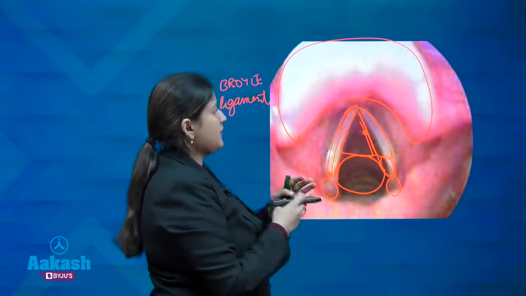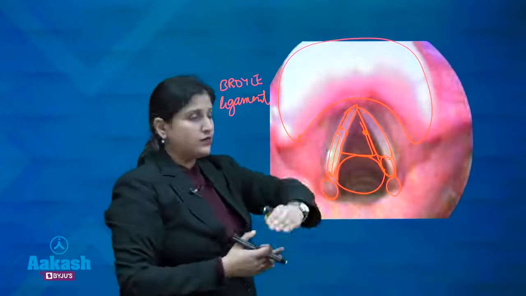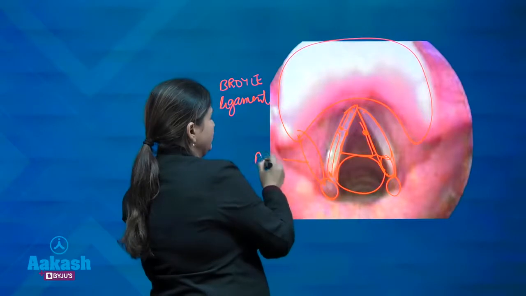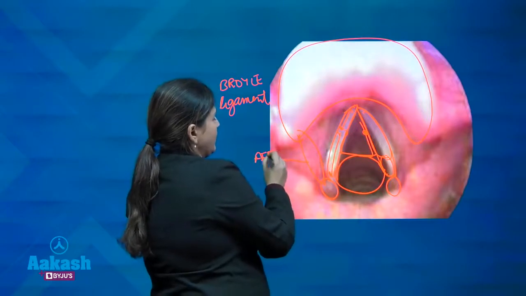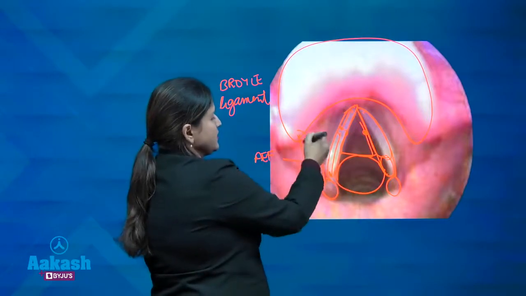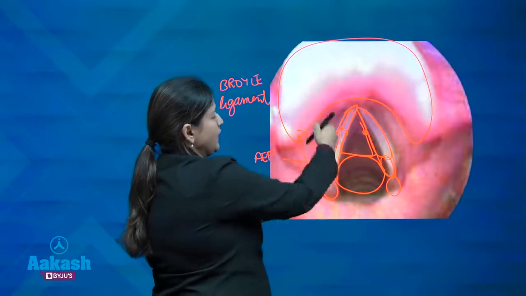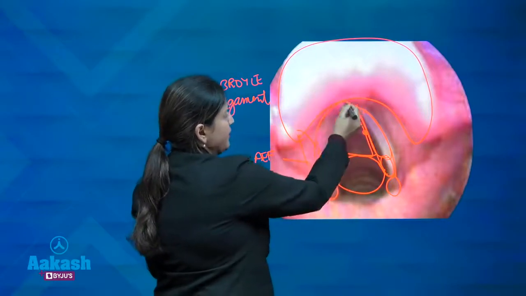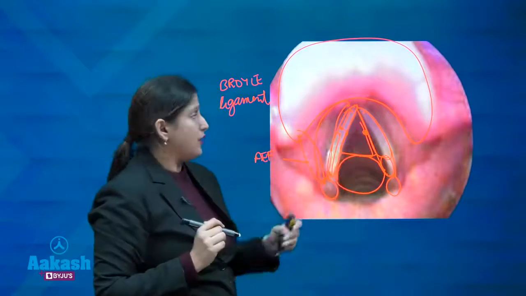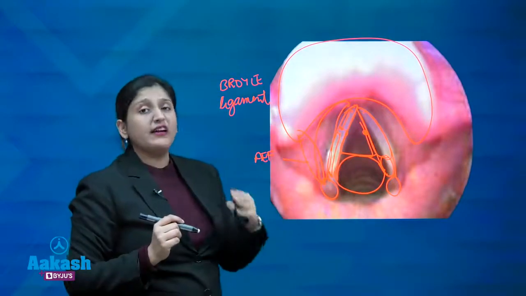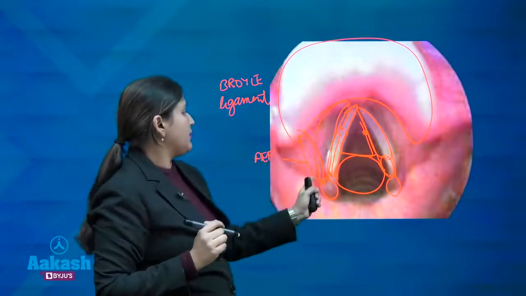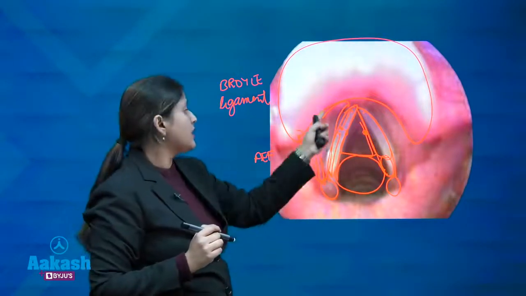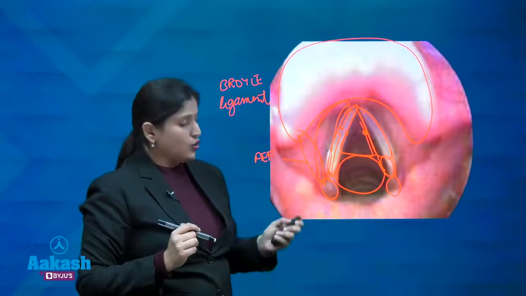When we speak, the epiglottis falls because of contraction of the aryepiglottic fold. This is the arytenoid, this is the epiglottis, this is the aryepiglottic fold. This is the false cord and this is the true cord. So, the three levels to prevent aspiration are the aryepiglottic fold leading to the prolapse of the epiglottis, the false vocal cord and the true vocal cord.